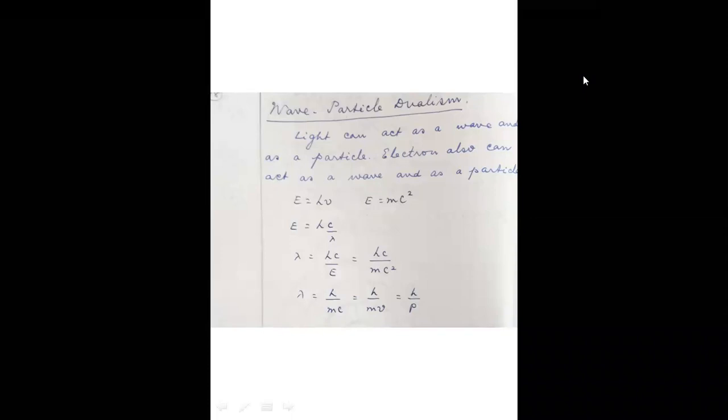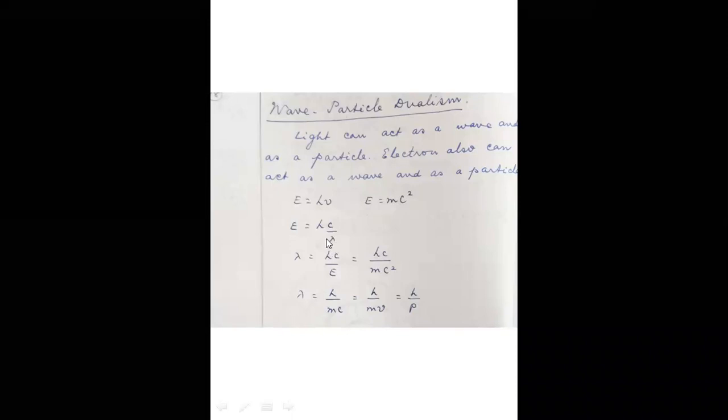So a scientist called de Broglie related the equations of Planck and Einstein's mass-energy relation. So Planck's equation and Einstein's mass-energy relation are related like this. Nu is equal to c by lambda, because you should always remember this one equation: c is equal to nu lambda, which means that frequency multiplied by wavelength will give you the velocity of a wave. So c is equal to nu lambda, so nu is equal to c by lambda. So E becomes hc by lambda.